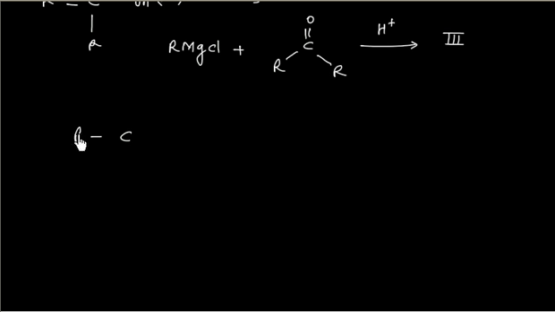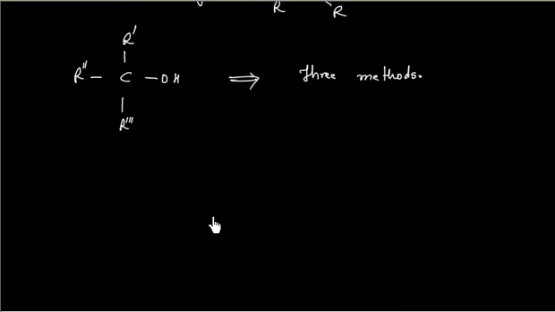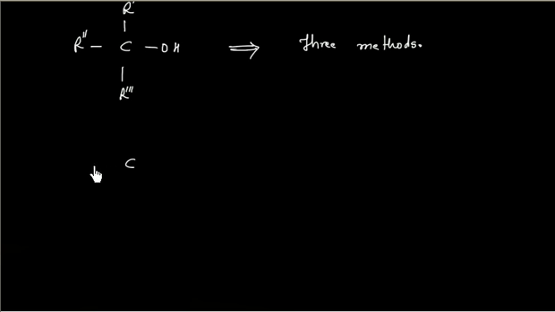If all the groups attached to the carbon are different, three combinations of Grignard reagent are possible. If two groups are the same, two combinations are possible.